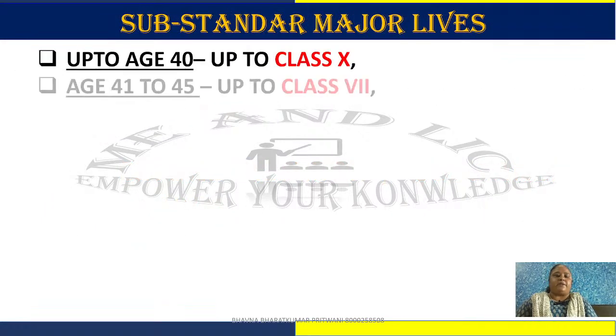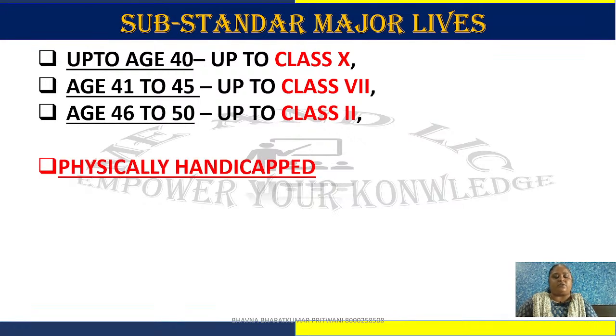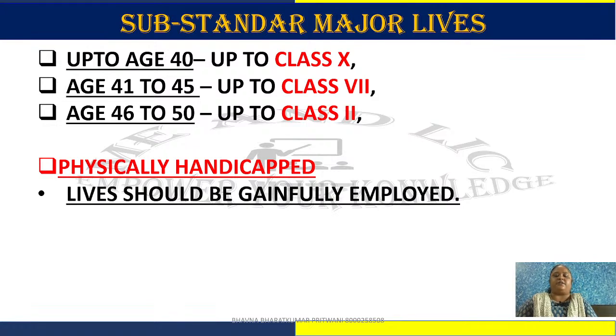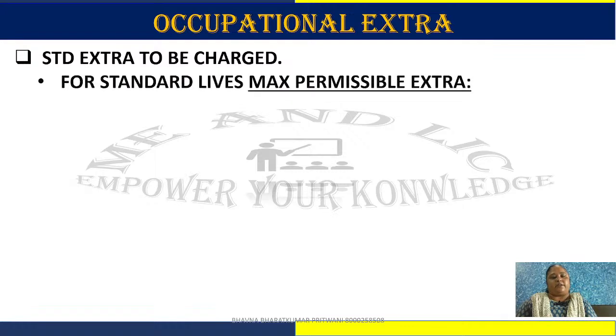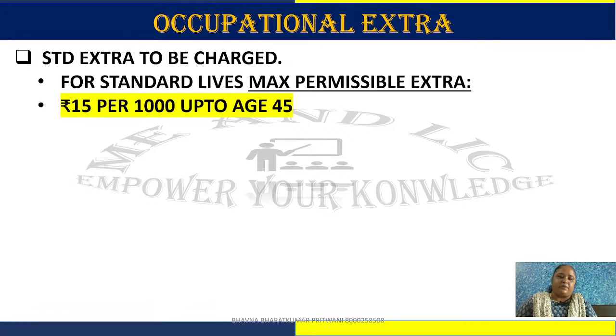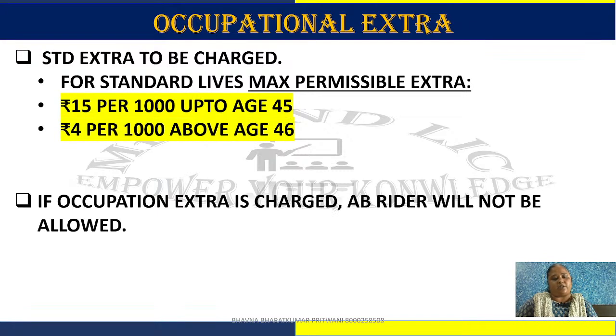In substandard major lives, up to age 40, up to class 10 is allowed, age 41 to 45, class 7 is allowed, and age 46 to 50, up to class 2 extra is allowed. If the person is physically handicapped, then the life should be gainfully employed, then and only then can they buy this plan. Occupational extra, this plan allows maximum permissible extras of 50 rupees per thousand up to age 45 and 4 rupees per thousand above age 46.